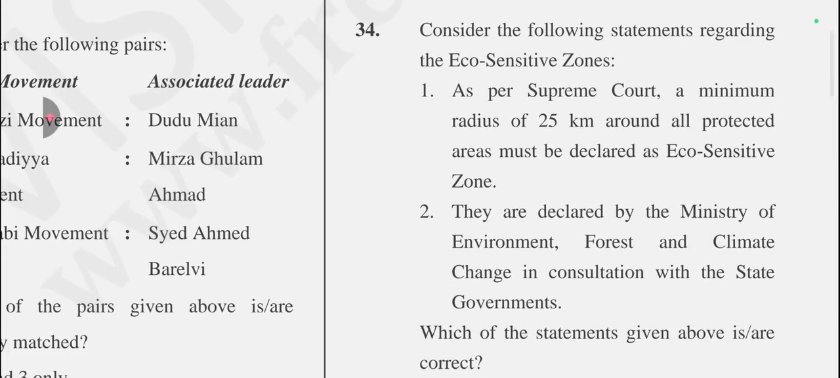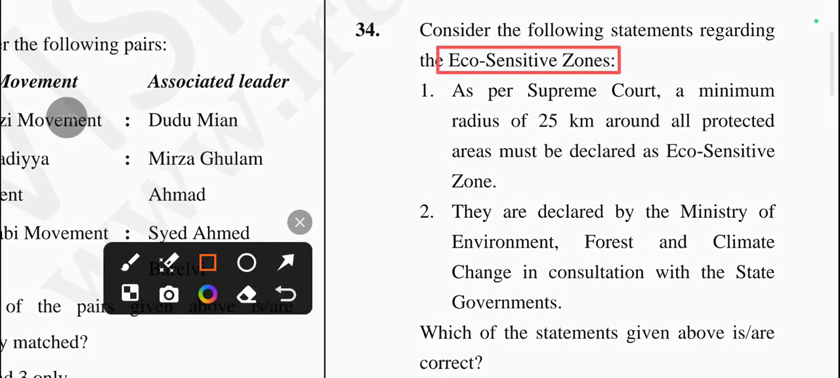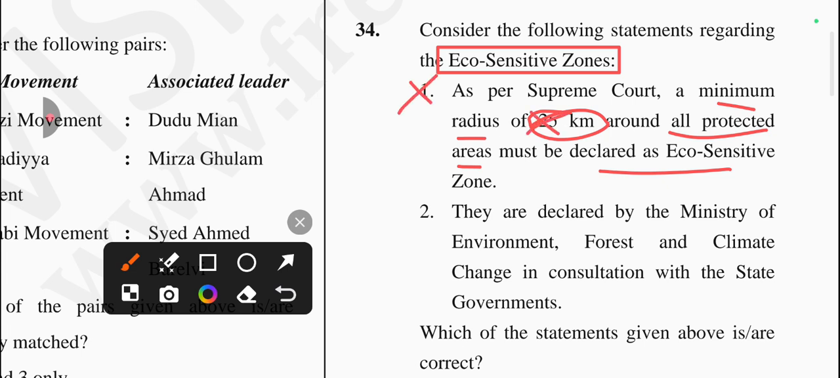Next question is, consider the following statements regarding the eco-sensitive zones. Okay, if you're talking about the eco-sensitive zones, there is asking about the correct statement. So first statement is, as per the Supreme Court, a minimum radius of 25 km around all protected areas must be declared as eco-sensitive zone. Is it true? No, it's not correct, because it's not 25 km. It's 1 km only, okay. As per the Supreme Court, a minimum radius of 1 km around all protected areas must be declared as eco-sensitive zone. Okay, so first statement is incorrect.